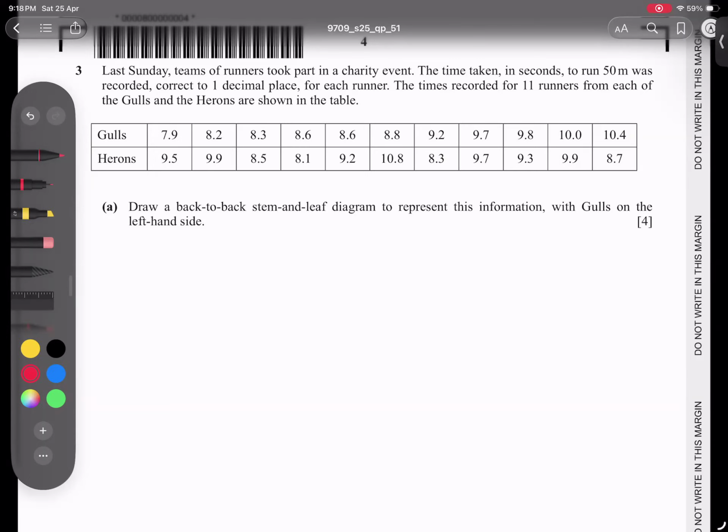So first of all, the upper data is in order and the lower data is not in order. In this situation, the upper highest value is 10.4 and the lowest is 7.9. So we have to check both groups for the highest and lowest value. If we look carefully, 10.8 comes from here, so the highest value is 10.8, the largest value. And the smallest value we can see is 7.9 from here, and below we don't have any.